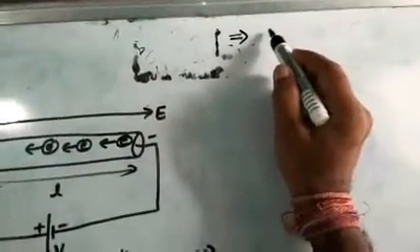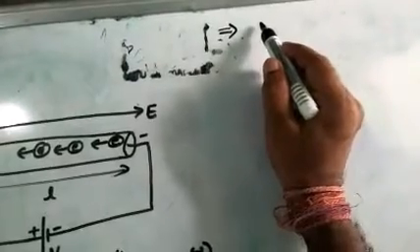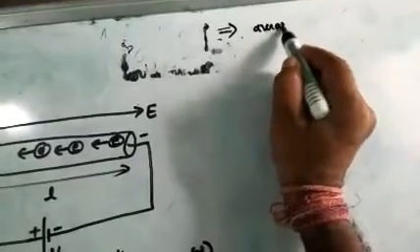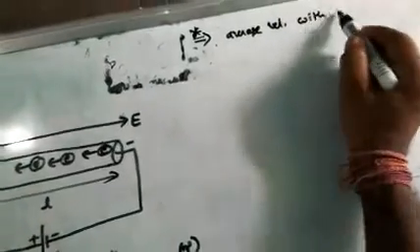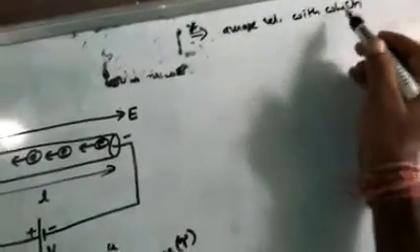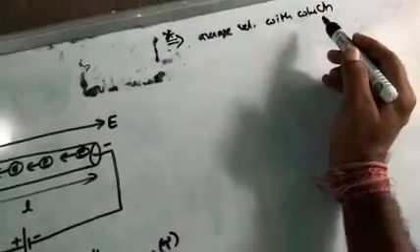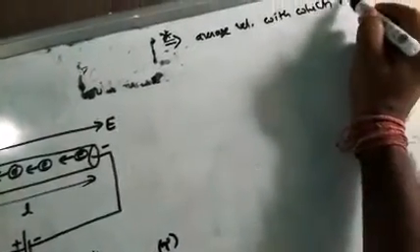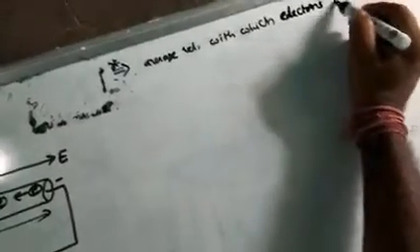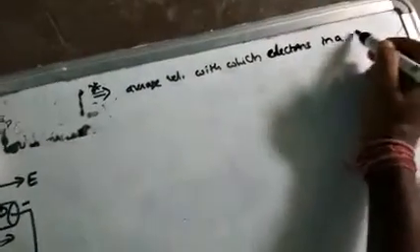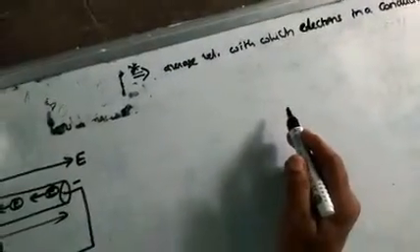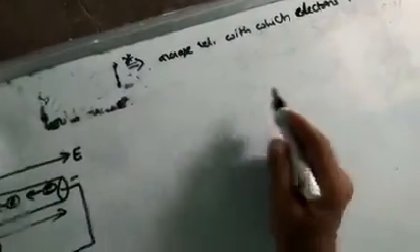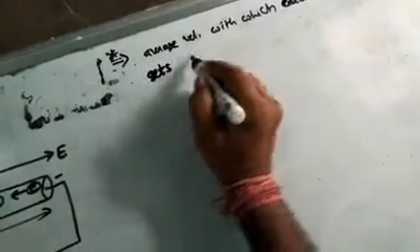Drift velocity means the average velocity, this definition is important, remember, with which electrons in a conductor get drifted.